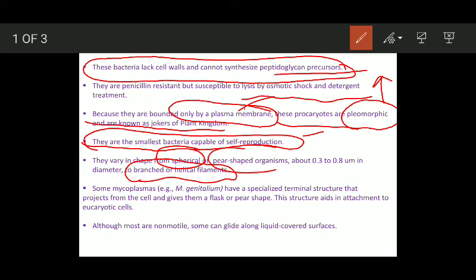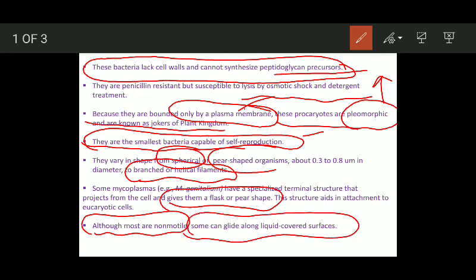Now some Mycoplasma have been found to possess some special structures, and these special structures project from their cell surfaces and give them the shape of a flask or a pear. This flask shape or pear shape helps these organisms to get attached to the surface of eukaryotic cells. Now their motility. Although most Mycoplasma are non-motile, some can glide along liquid covered surfaces. जो liquid covered surfaces है उस पे कुछ Mycoplasma gliding movement दिखाते हैं.